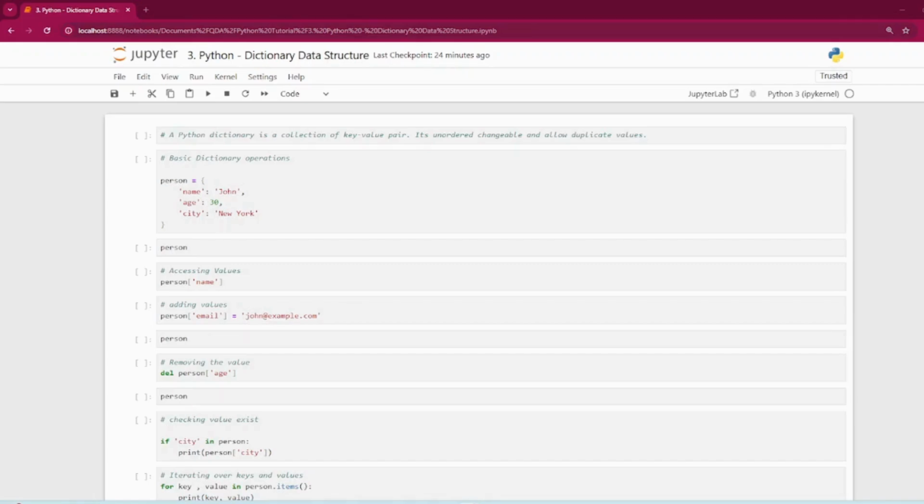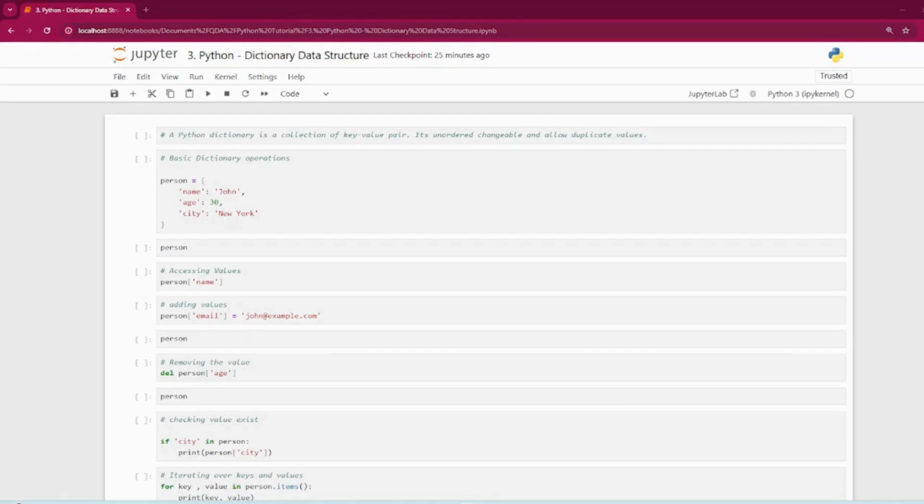So in today's video, we are exploring an advanced tutorial on Python dictionaries, some advanced concepts and techniques to master Python dictionaries, which are an essential data structure for efficient coding in Python. Python dictionaries are incredibly powerful tools for managing data as key-value pairs. Whether you are building a large application or just trying to optimize your code, understanding advanced dictionary techniques can make a huge difference.